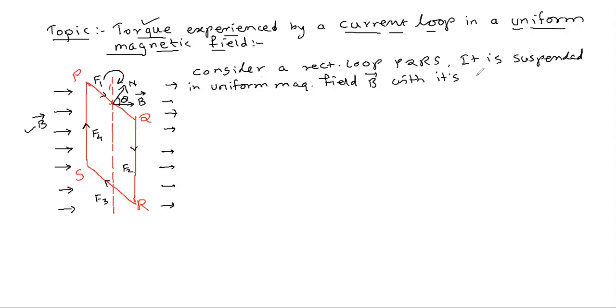With its axis perpendicular to the field. That you can see, this is nothing but the axis which is perpendicular to the field. So perpendicular to the field means magnetic field, no doubt.